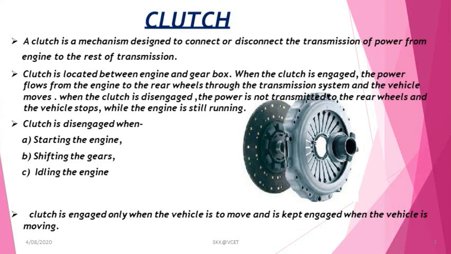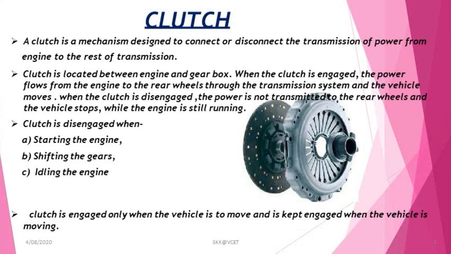Ease of operation: a clutch transmits higher torque, and its disengagement must not cause strain to the driver. When the driver engages and disengages the clutch, it should be smooth in operation, and the driver should not feel any stress. That is the main requirement of a clutch.